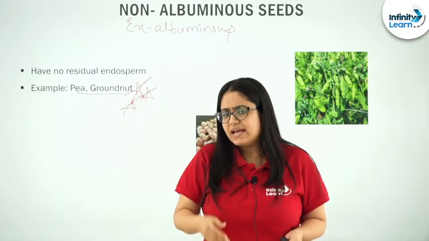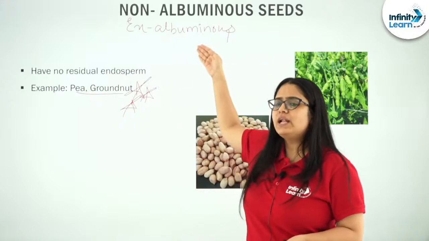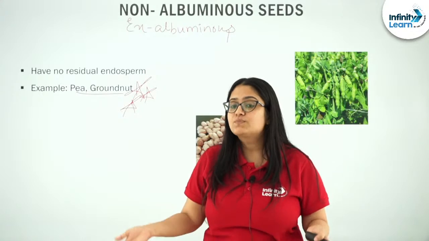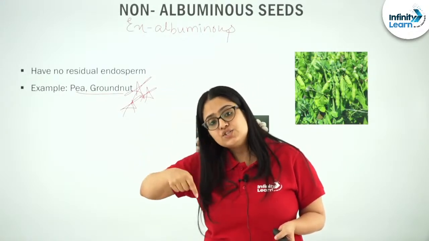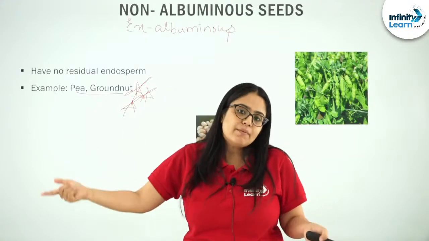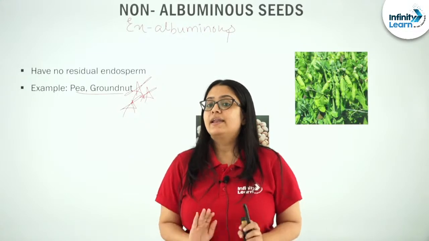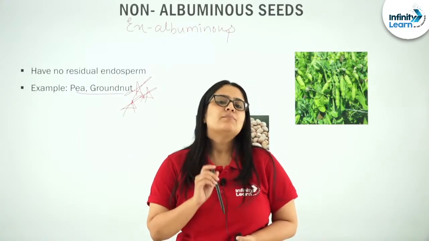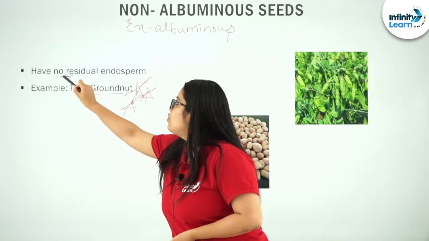The endosperm was entirely consumed by the developing embryo during its developmental stages, and hence there is no persistent endosperm in the mature seed.